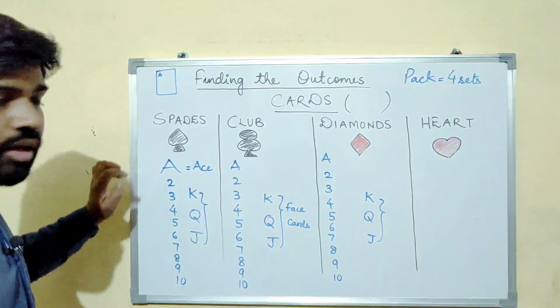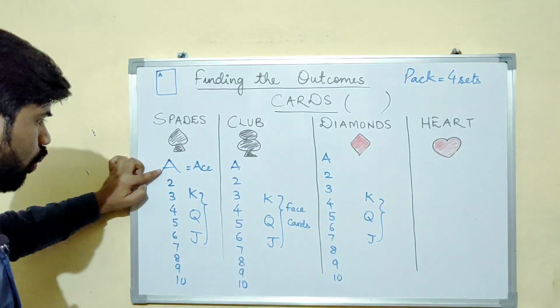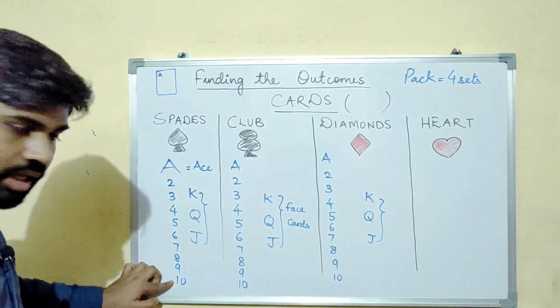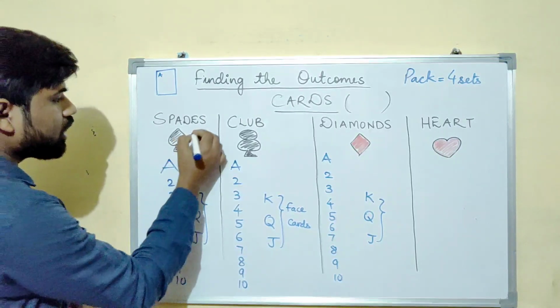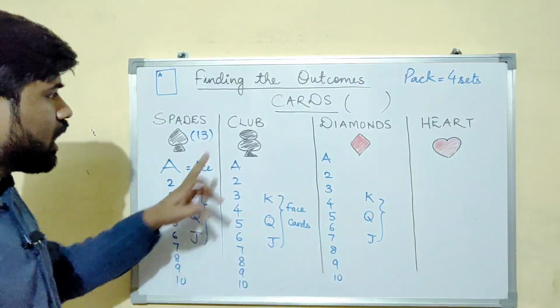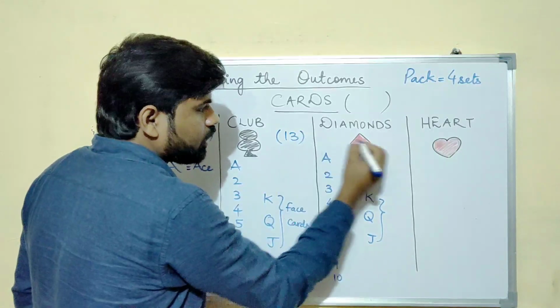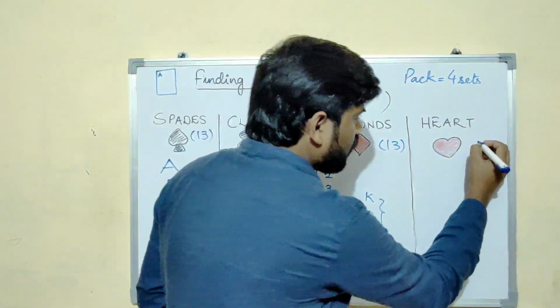So in all, let us count the number of cards. In the spades there are 1, 2, 3, 4, 5, 6, 7, 8, 9, 10, 11, 12, 13. That means there are 13 cards of spade, 13 cards of club, 13 cards of diamonds and 13 cards of heart.